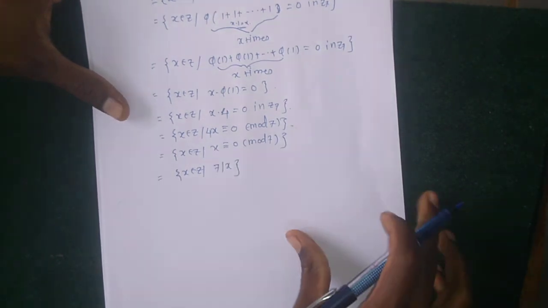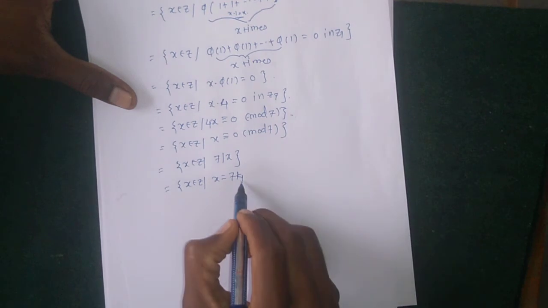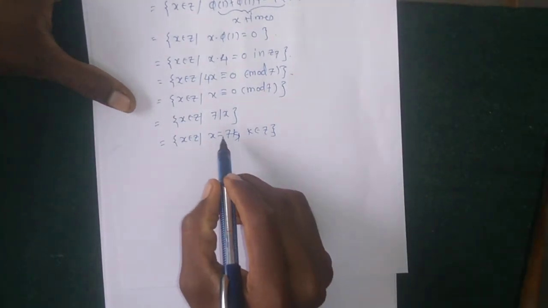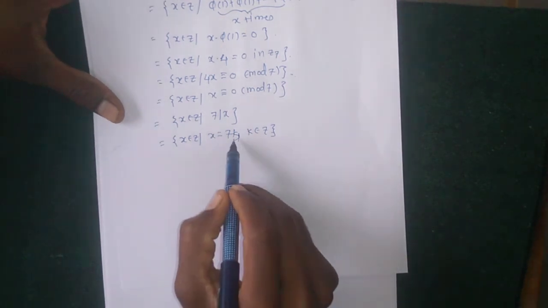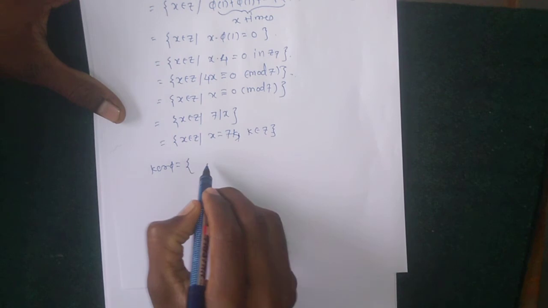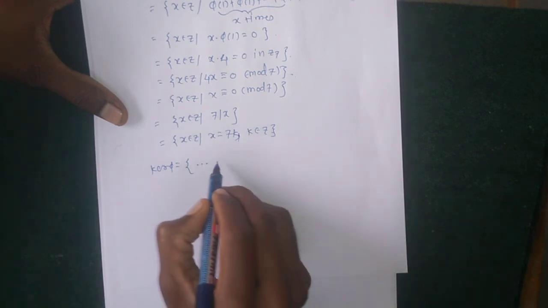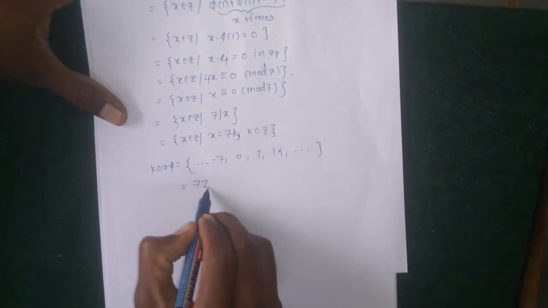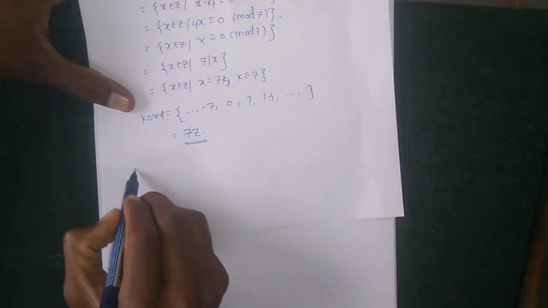That means x belongs to Z such that x equals 7k, where k belongs to the set of integers Z. Therefore the kernel of phi contains the elements which are multiples of 7. So x equals 7k means a multiple of 7, like minus 7, 0, 7, 14, and so on. Therefore the kernel of phi equals 7Z. And then we find phi of 25.